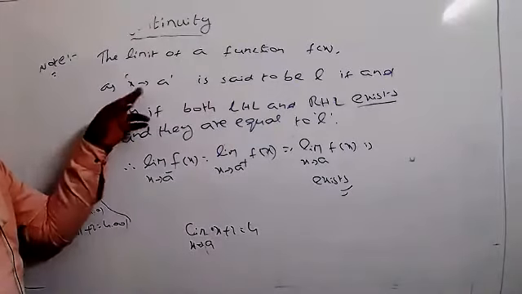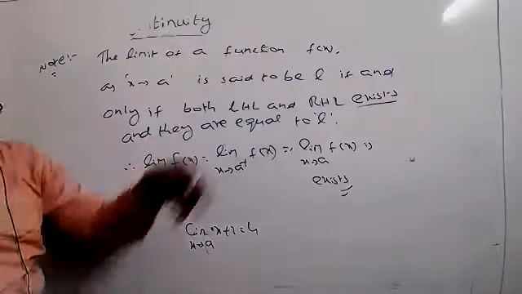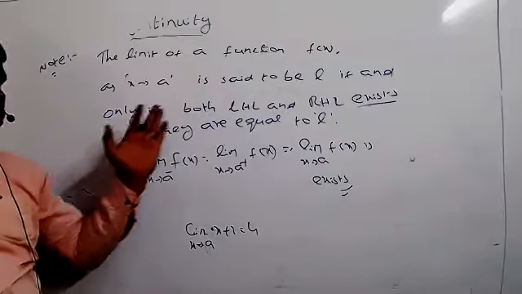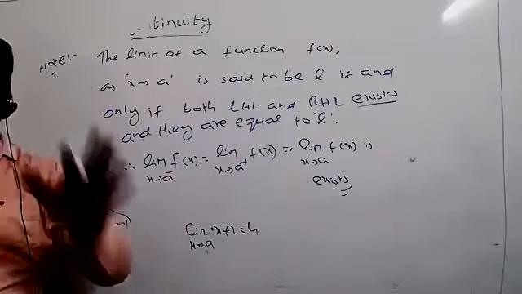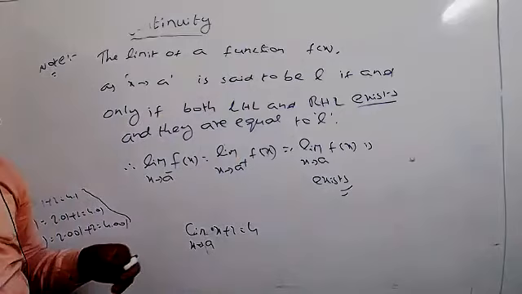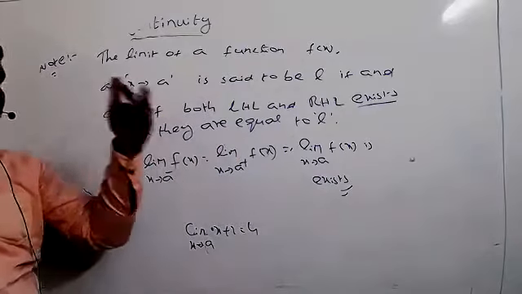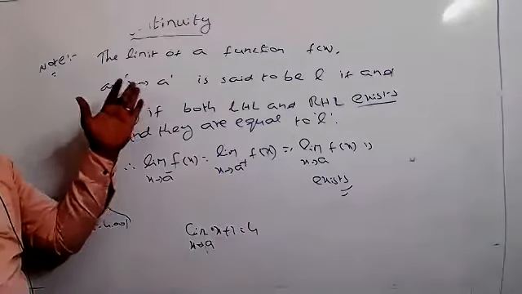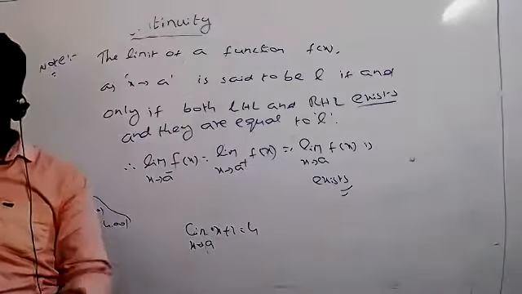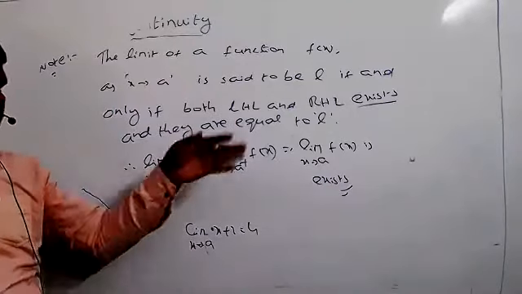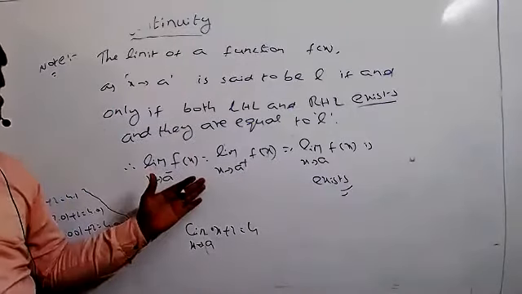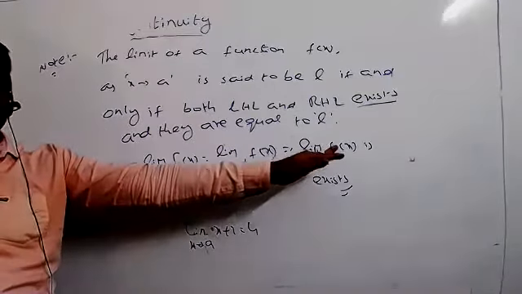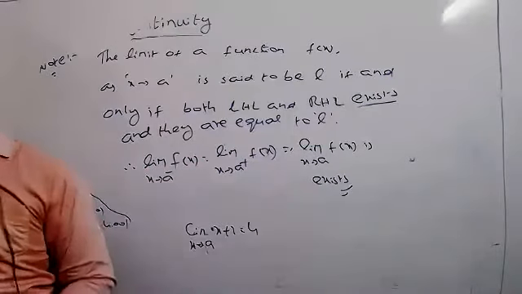That means the value of f of x is L if and only if both LHL and RHL exist and they are equal to L. That means when you substitute the value of x in the given function, we get some value that must be equal to the LHL and RHL. Then we can say directly that LHL equals RHL, and the limit of f of x will be existing.